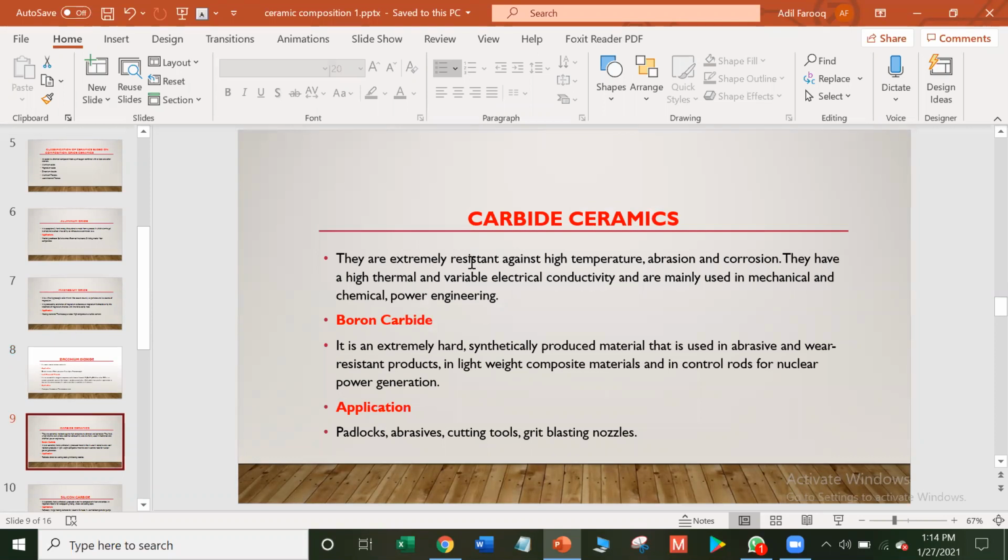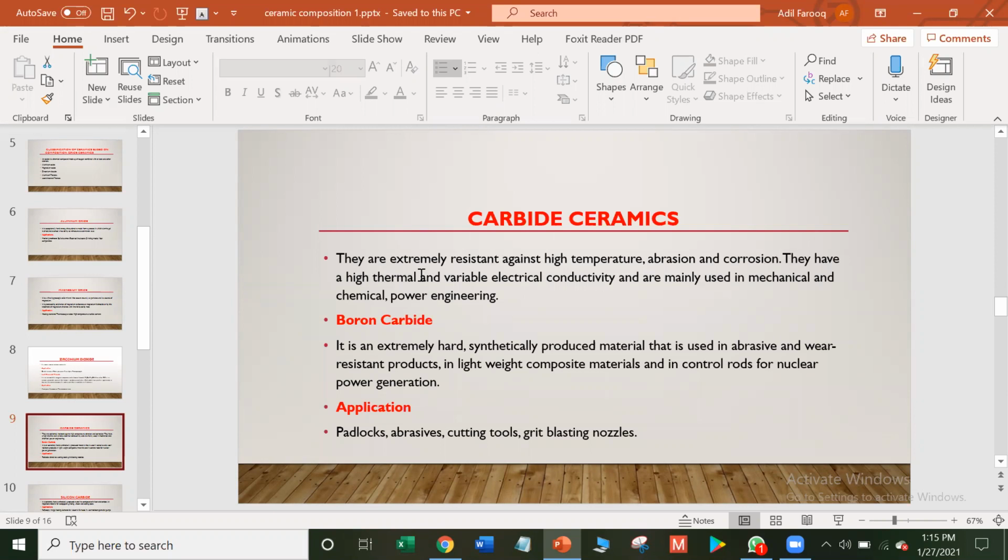Carbide ceramics are extremely resistant against high temperature, abrasion, and corrosion. The word abrasion means the process of scraping or wearing something away, or an area damaged by scraping or wearing away. So these are materials which can bear and withstand high temperature, and they are also resistant to corrosion.